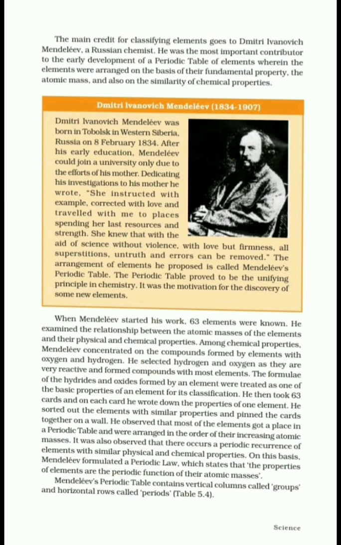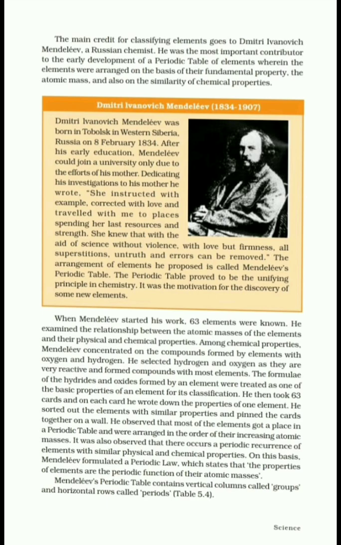So, the basis of his classification was atomic mass and the physical and chemical properties. For chemical properties, he concentrated his study on the compounds formed by various elements with oxygen and hydrogen. So, he concentrated on the oxides and hydrides of different elements.